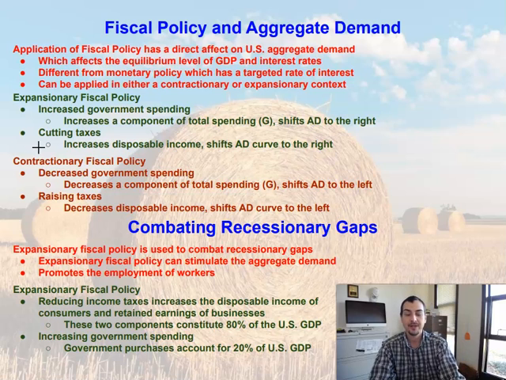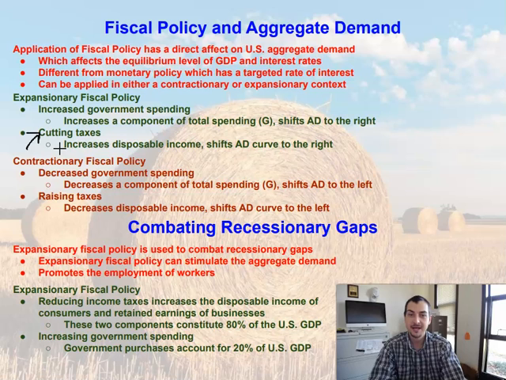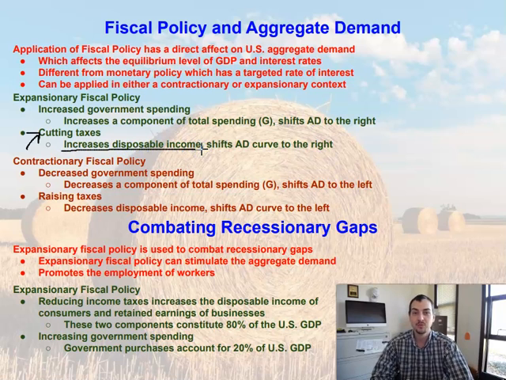So the other way that we can enact an expansionary fiscal policy is by cutting taxes. So how does cutting taxes impose an expansionary fiscal policy? Well, it increases the disposable income. If you remember, disposable income is your income minus your taxes. And your disposable income is the amount that you can actually go and spend on things. You can go and buy these things.